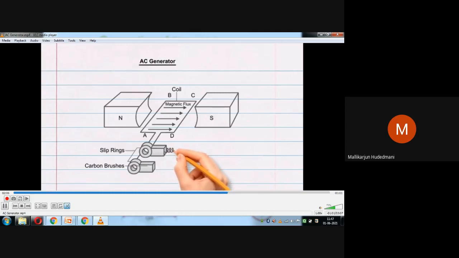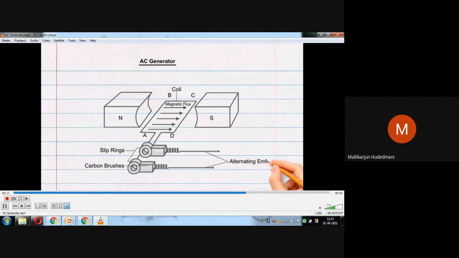Then make a circuit outside with a flexible spring wire. When you measure the voltage over here, there will be a measure of induced EMF.